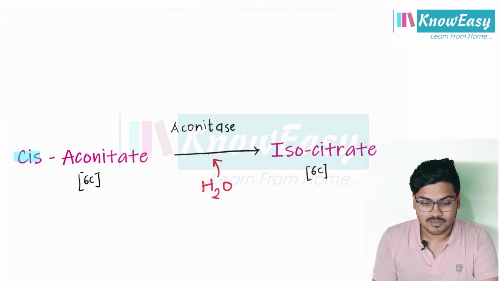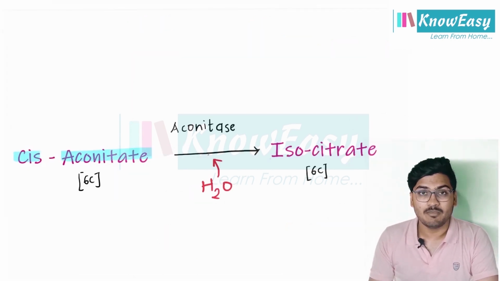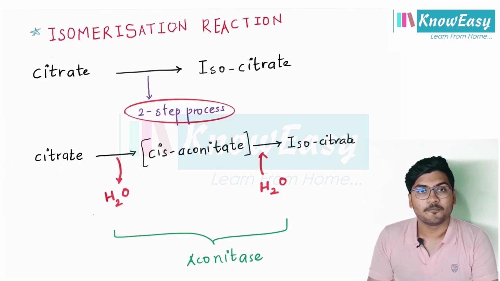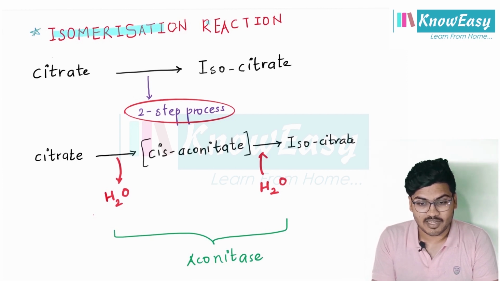The 6 carbon compound cis-aconitate will be converted to isocitrate, which is also a 6 carbon compound. This reaction is catalyzed by an enzyme aconitase and it involves addition of water. Actually, it is an isomerization reaction.